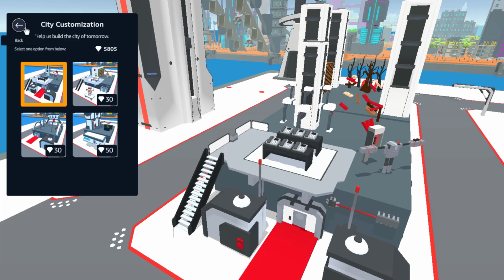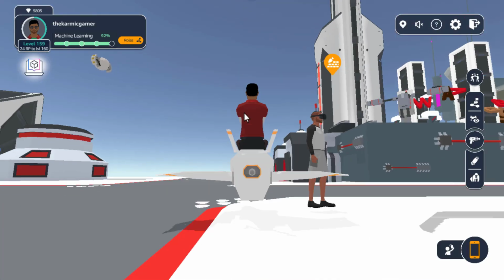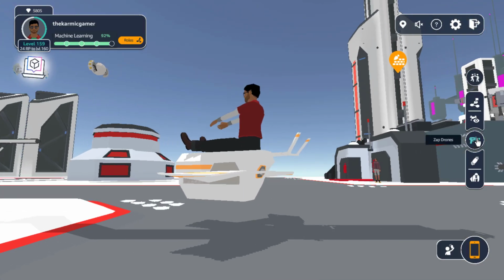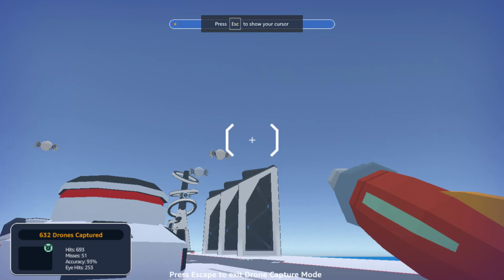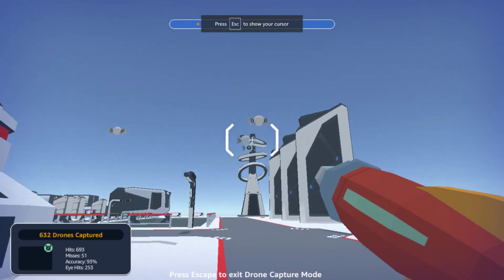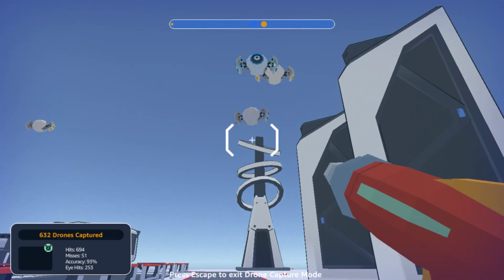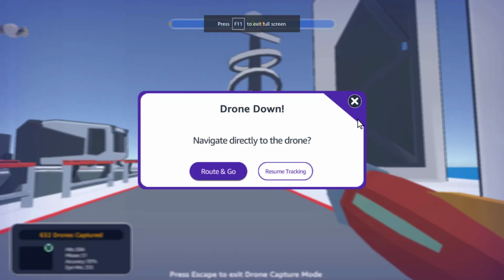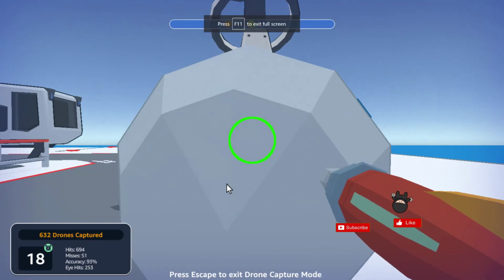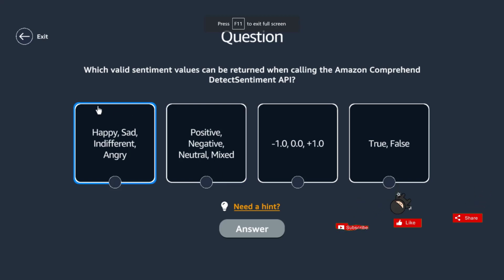Okay, I don't know why this is clicking automatically on the buildings. I'm not clicking on them. So let's zap some drones and finish this one. My goal right now is to score more than two. So I will be careful this time.